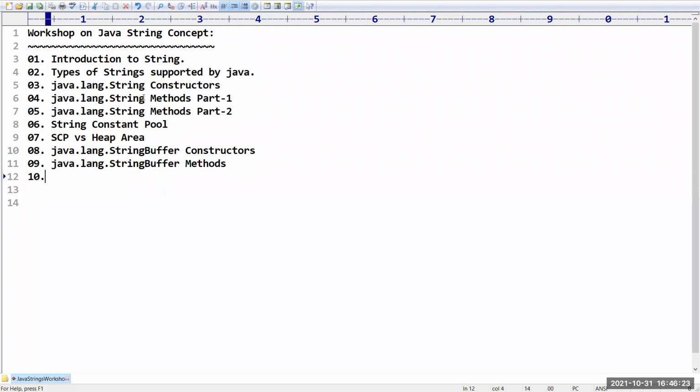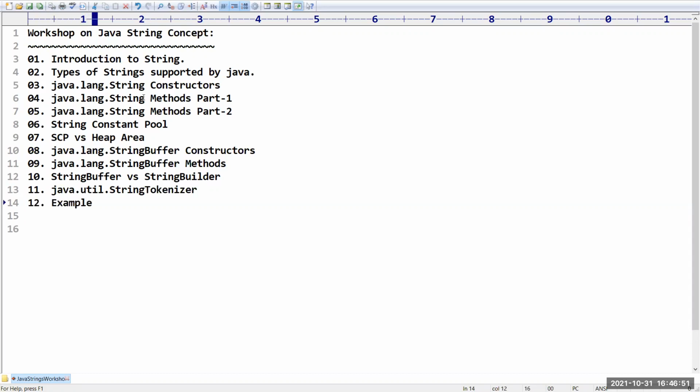Next, after that, we are going to see the difference between StringBuffer versus StringBuilder. When we have to go for StringBuffer and when we have to go for StringBuilder, that part also we are going to discuss in detail. Next, after that, java.util.StringTokenizer. There is one special class with the name StringTokenizer. That part also we are going to discuss.